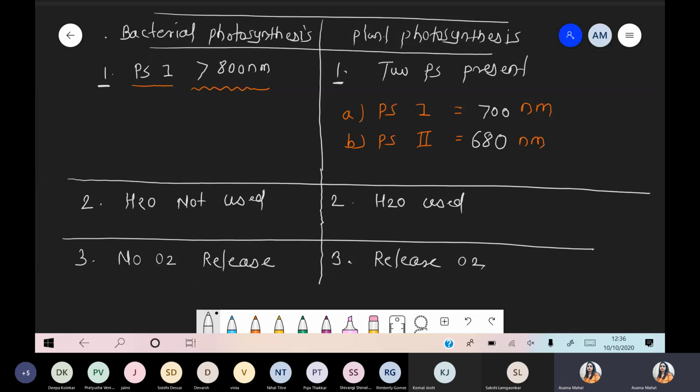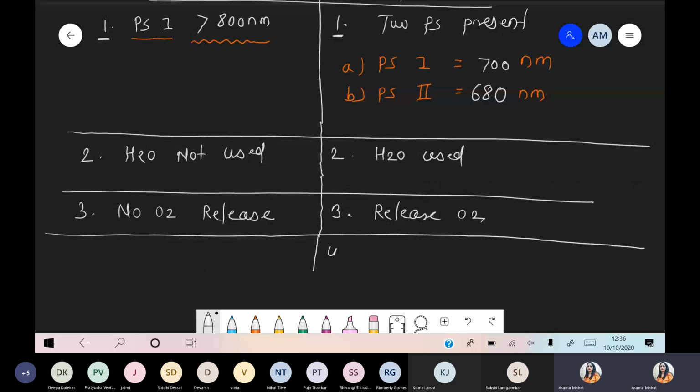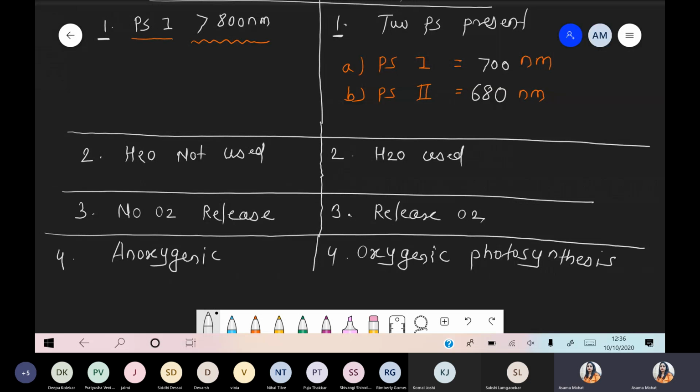Oxygen यहाँ पे release होगा. And the last point, definitely, if oxygen is released, it means that such type of photosynthesis is called oxygenic photosynthesis. And in case of this bacteria, that is photoautotrophic bacteria, they never release the oxygen. It means that we are talking about anoxygenic photosynthesis. They are showing anoxygenic photosynthesis.